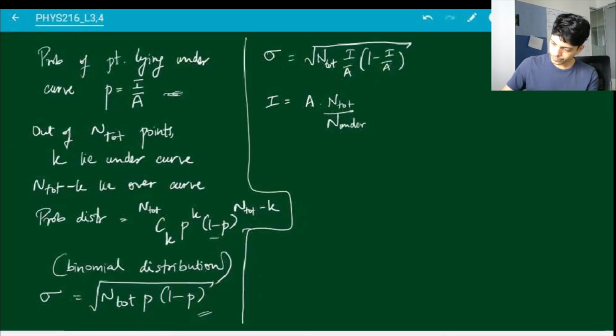So the error in the integral has to be a by n